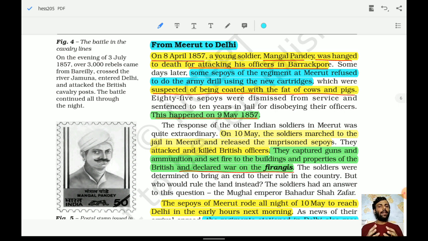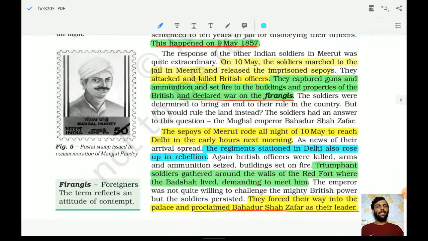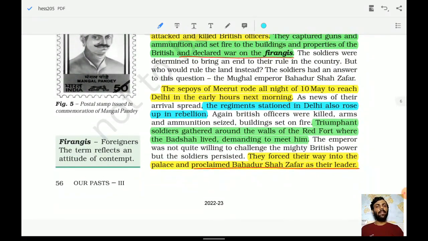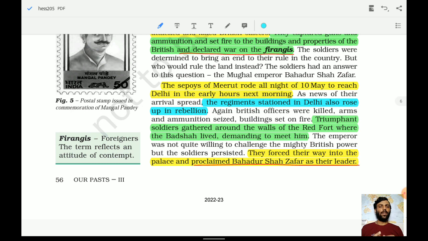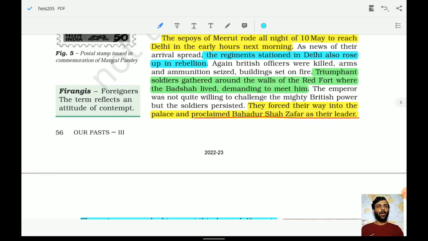They attacked and killed the British officers. They captured the guns and ammunition, set fire to the buildings and properties of the Britishers, and declared war on the Firangis. They used to call the British or English people Firangis. The sepoys of Meerut rode all night of the 10th May to reach Delhi in the early hours of the next morning.